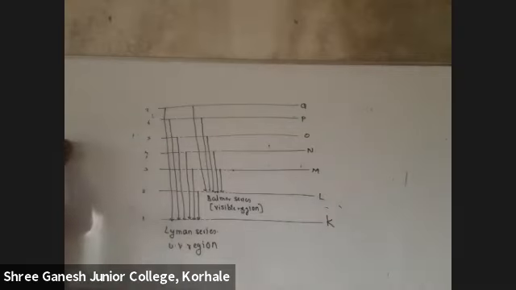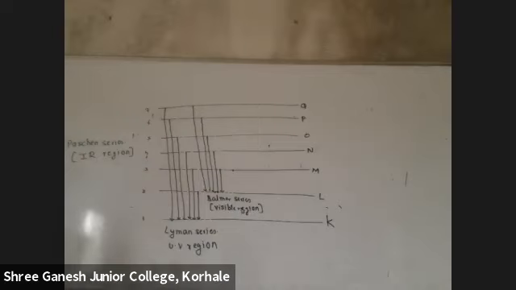So I think you will be able to draw the diagram. I'll just write the names of the series here. First is Lyman, second is Balmer. From the third I will start. Third is the Paschen series, and it lies in the IR region. What is the full form of IR? Infrared.